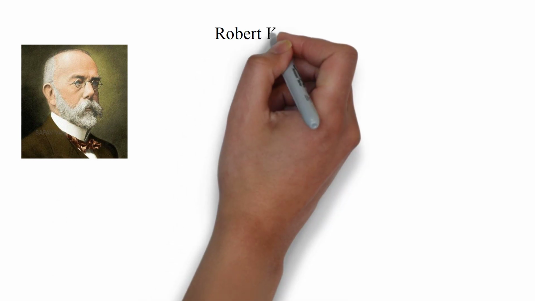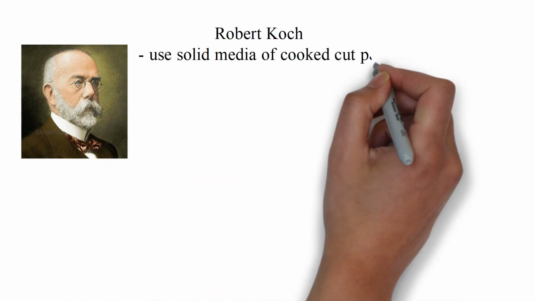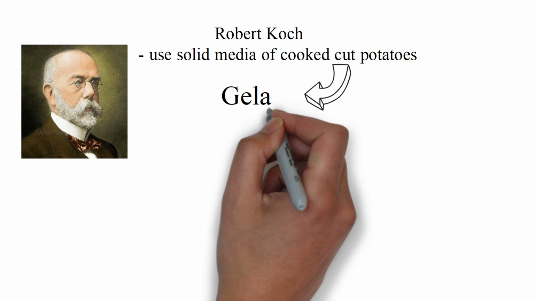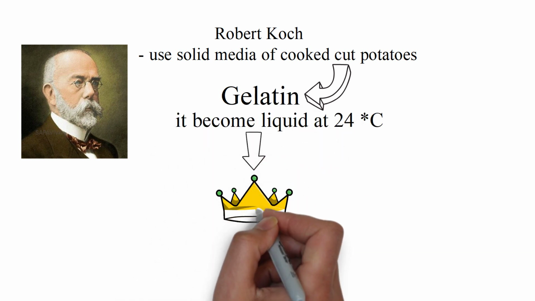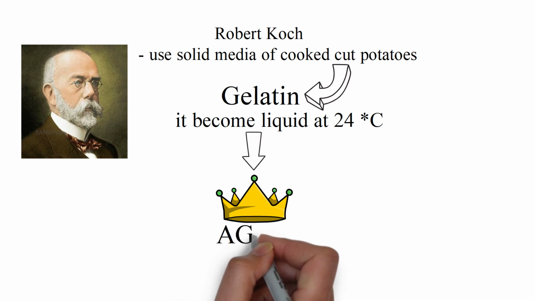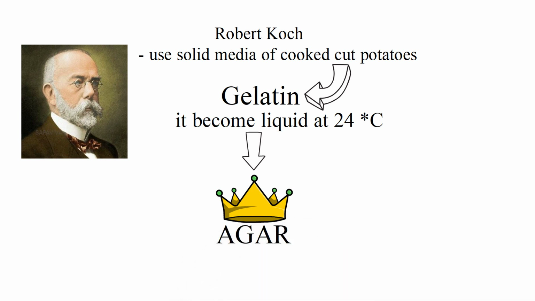Then another scientist, Robert Koch, came with a medium called solid medium in which he used cooked potatoes. Cooked potatoes contain gelatin, but gelatin becomes liquid at 24 degrees Celsius. So instead of gelatin, we use agar nowadays for growth of microorganisms. Let's see why we use agar instead of gelatin.